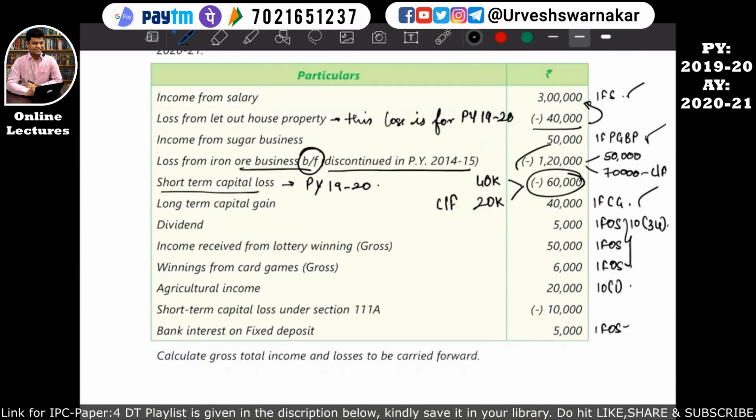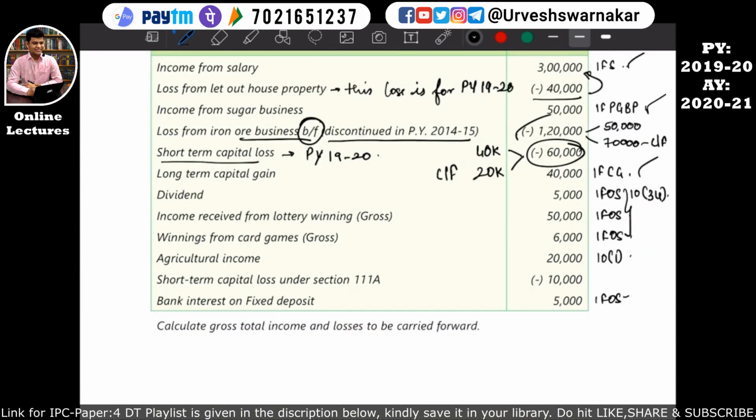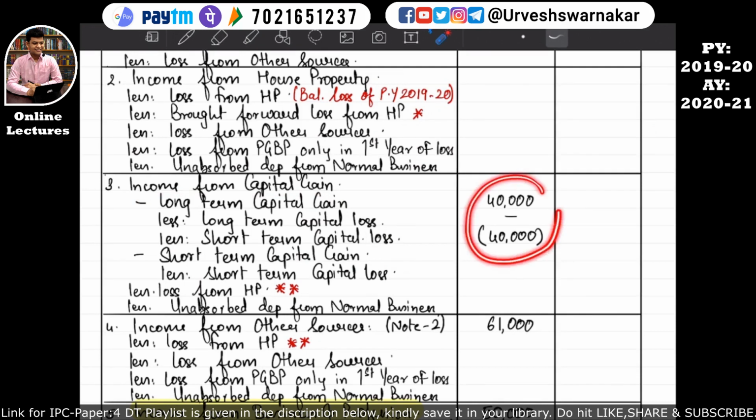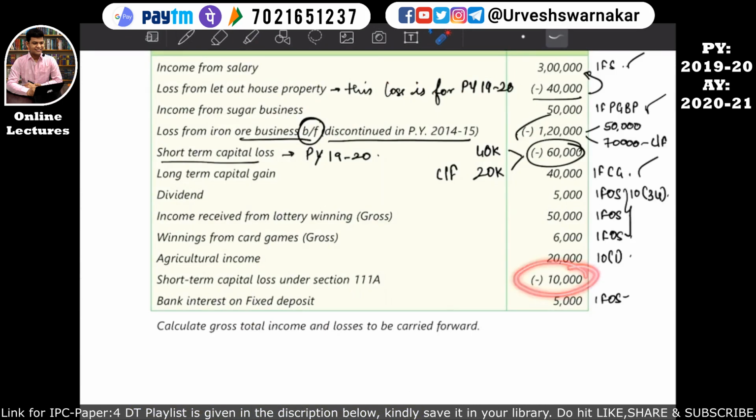Okay, so now let's come back to the question. The next line item was long term capital gain, that we have already fed. Dividend also we have already fed. This detail also we have fed. This also is done. And the next is short term capital loss under section 111A. Since we don't have any income from the head, as whatever income was there has already been set off, there is no income. So this entire 10,000 we need to carry forward.